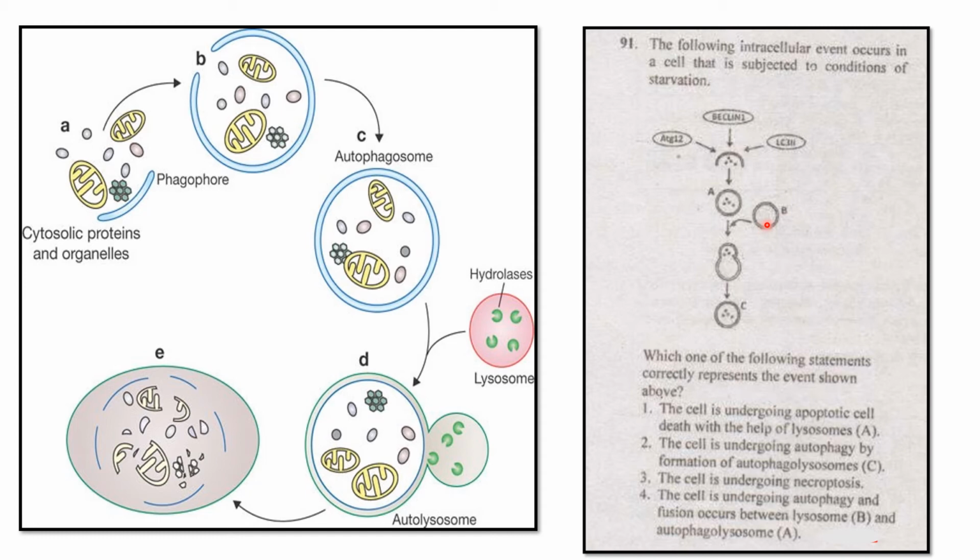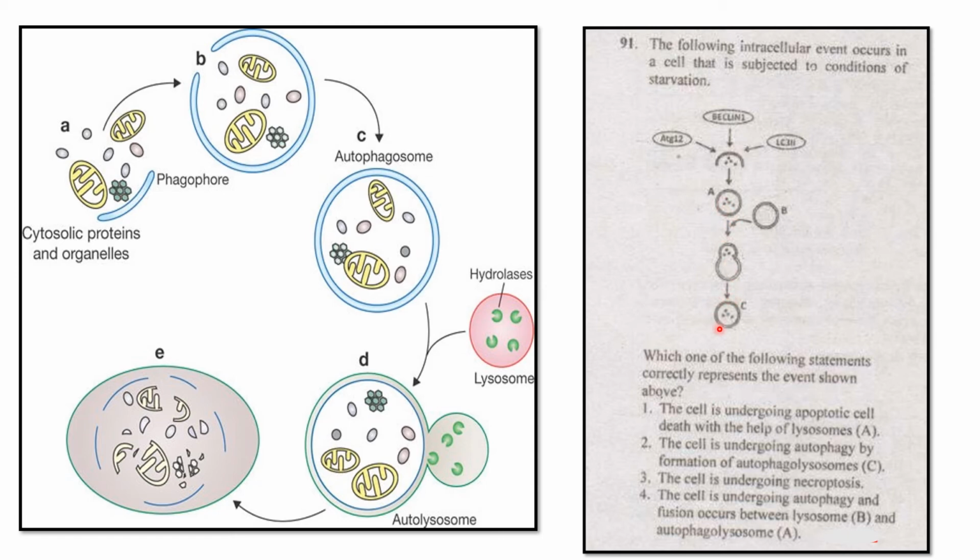B, and the autophagolysosome. You can understand properly. A means autophagolysosome, as they call it in the given question. They are calling it the autophagosome, it is not autophagolysosome. It is the autophagosome. A is the autophagosome. C is the autophagolysosome. They have given it wrong.